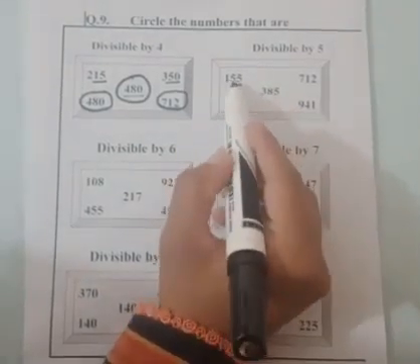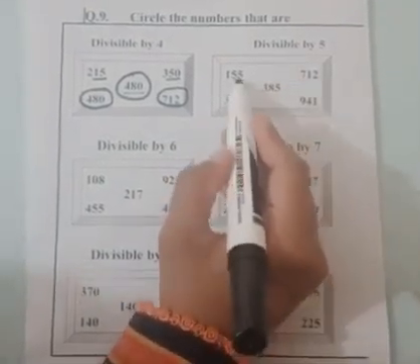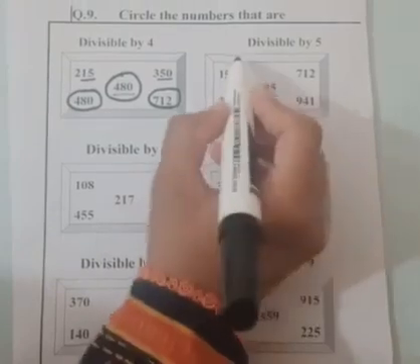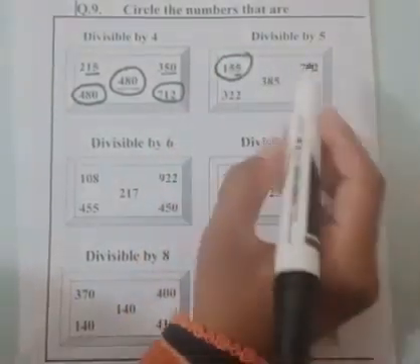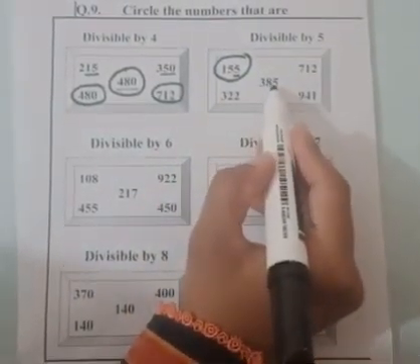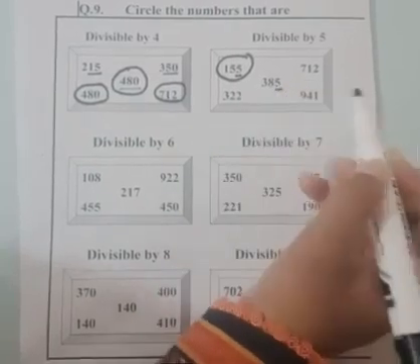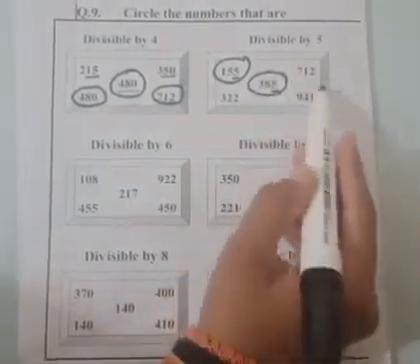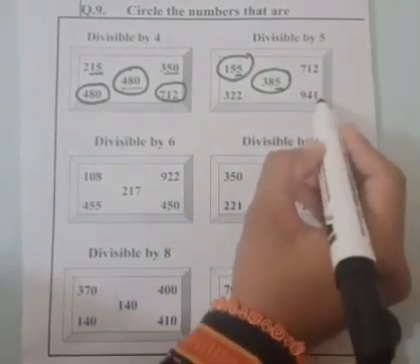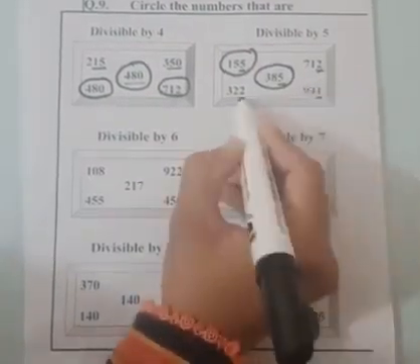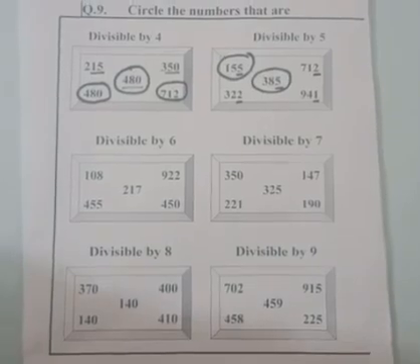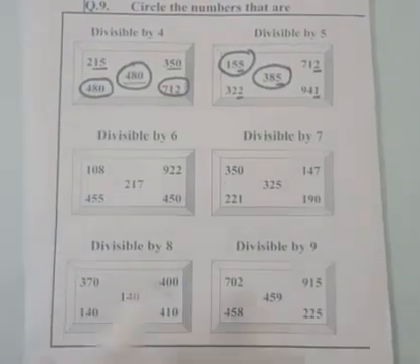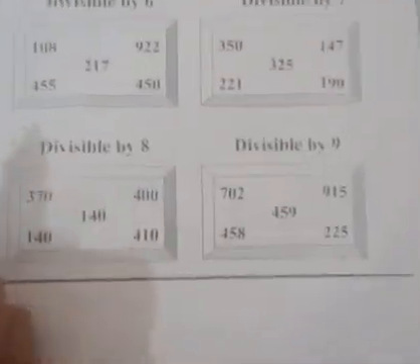Here we have a number 155. As we can see, the last number is 5, so it is divisible by 5. Here we have 385. The last digit is 5, so it is divisible by 5. In the other numbers, there is no 5 in their units place, so these numbers are not divisible by 5. Next is divisible by 6.